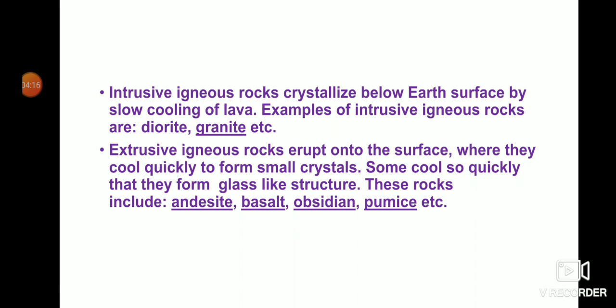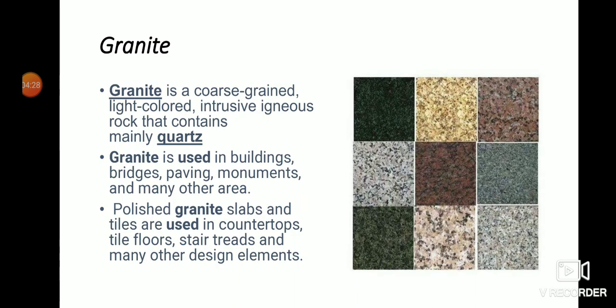Today we will discuss granite, which is formed by slow cooling of lava, and basalt, obsidian, pumice, which are formed by quick cooling of lava. Granite is the most common rock that forms on the earth's surface. It is formed by slow cooling of lava. Different colors of granite are available and it contains a mineral named quartz. You can see in this picture different colors of granite which are available on the surface of the earth.